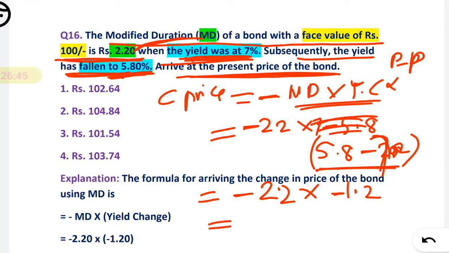When you multiply, the minus becomes a plus, and you get 2.64. Okay, this is your price change, but we have to find the present price.